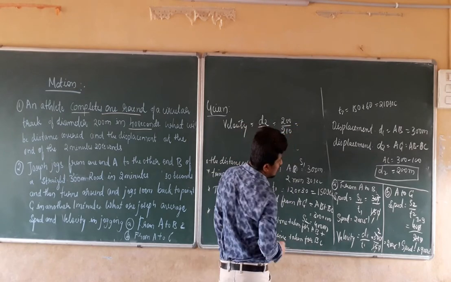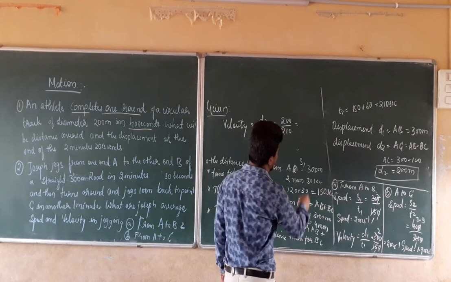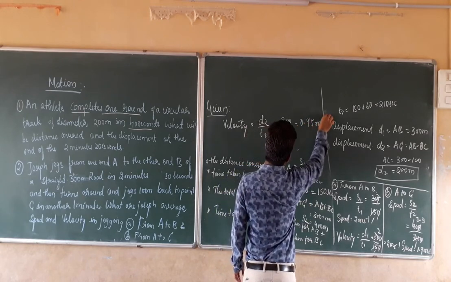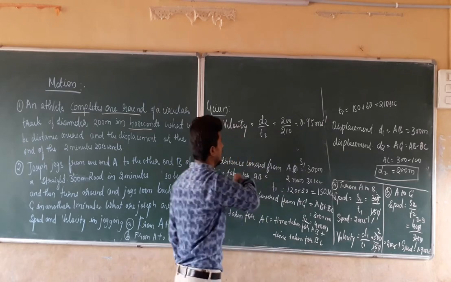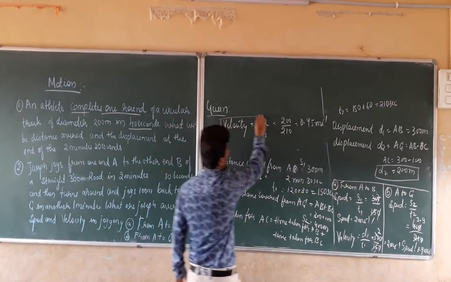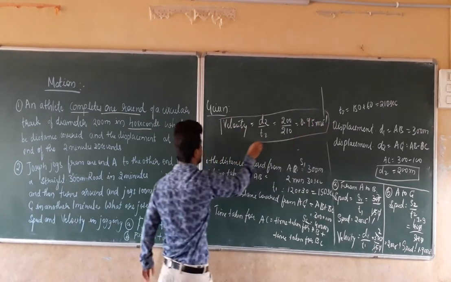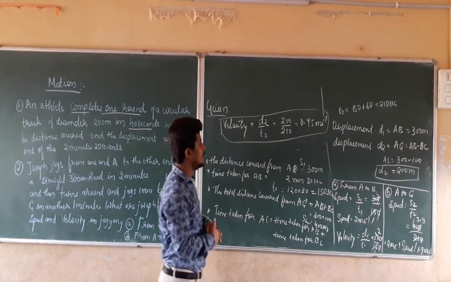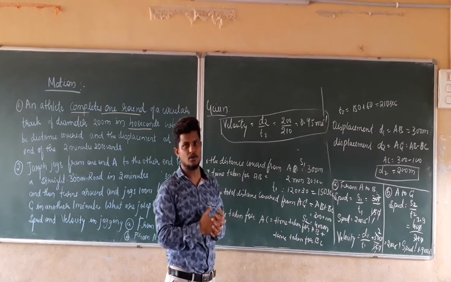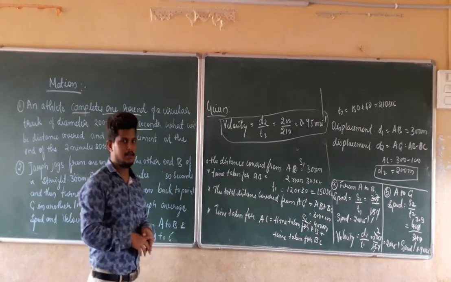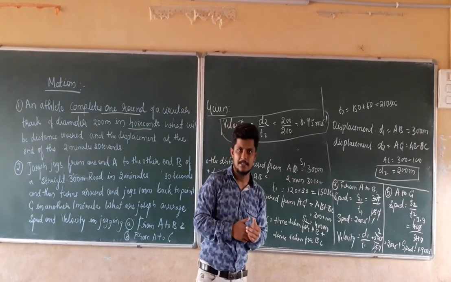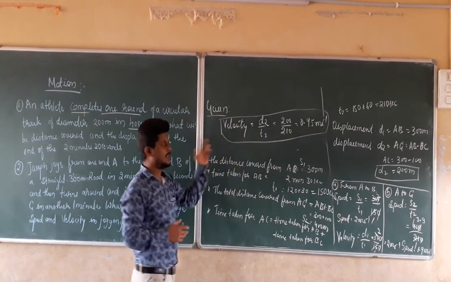That will be half of 1.9, which is 0.95 meters per second. This is the velocity in the second condition. The speed in the second condition is 1.9 meters per second, and the velocity in the second condition is 0.95 meters per second. This is the answer for the second question.